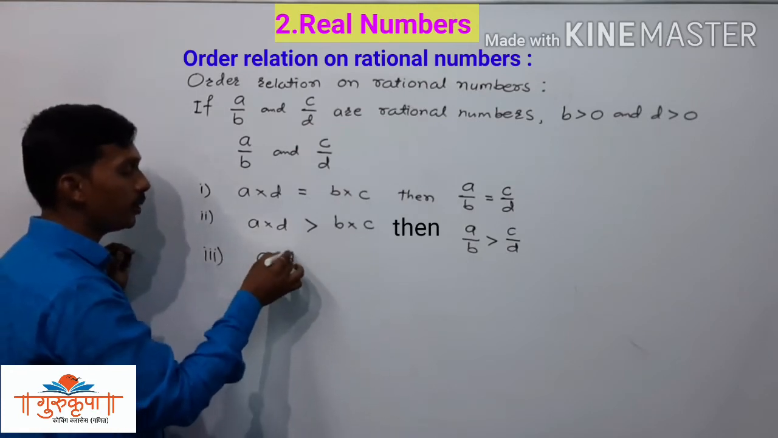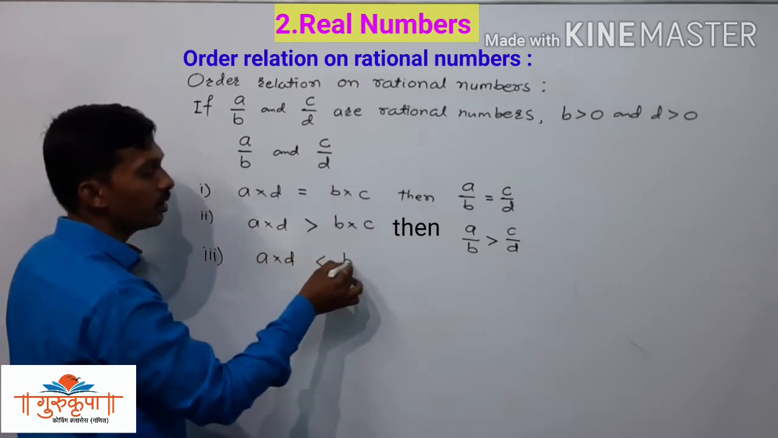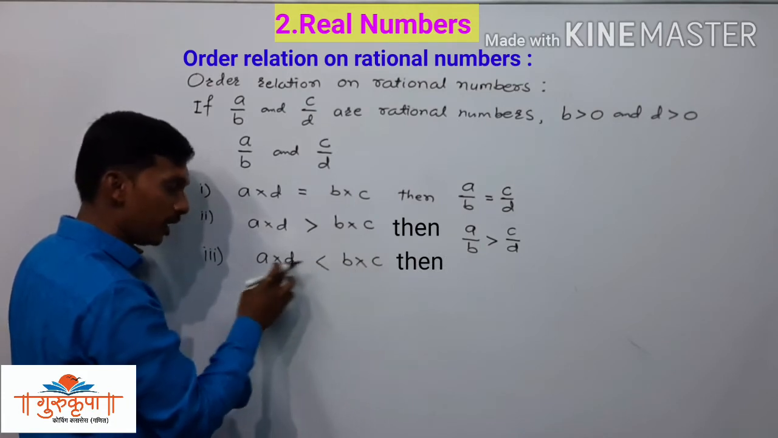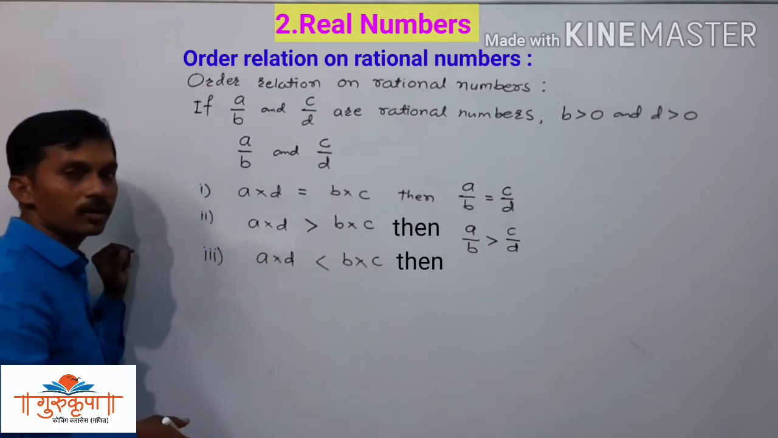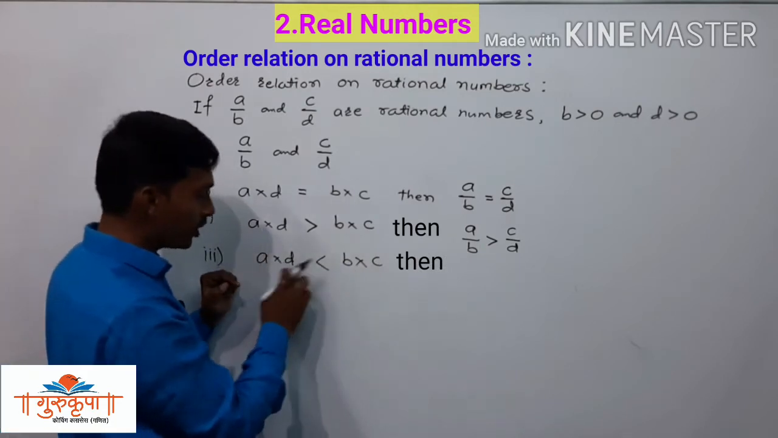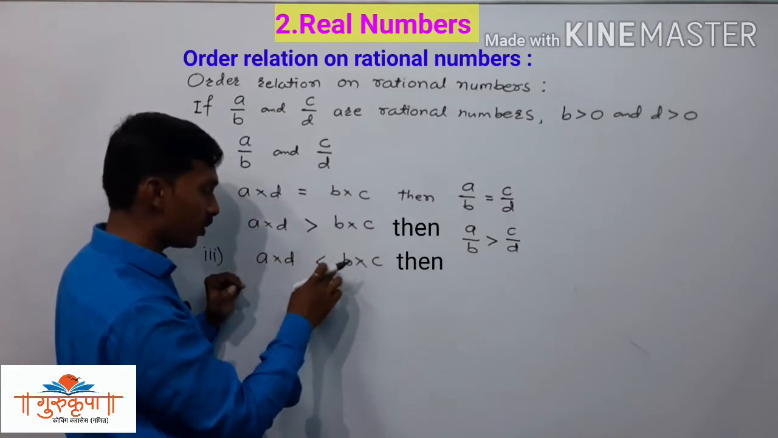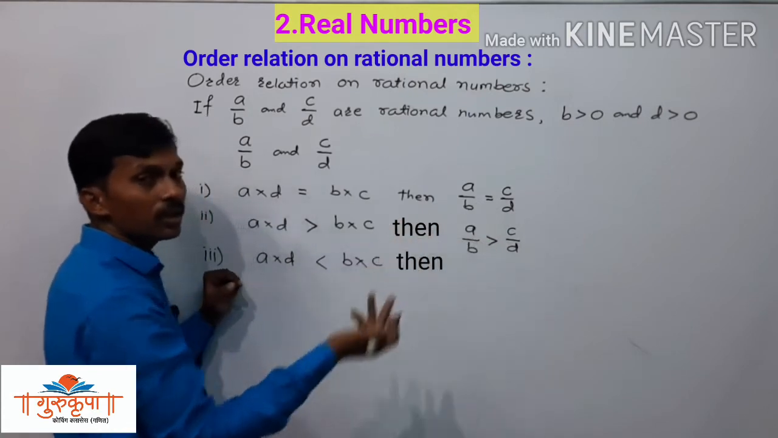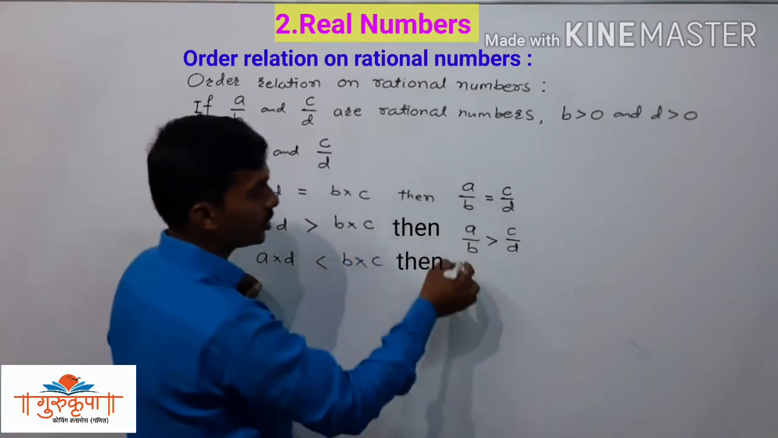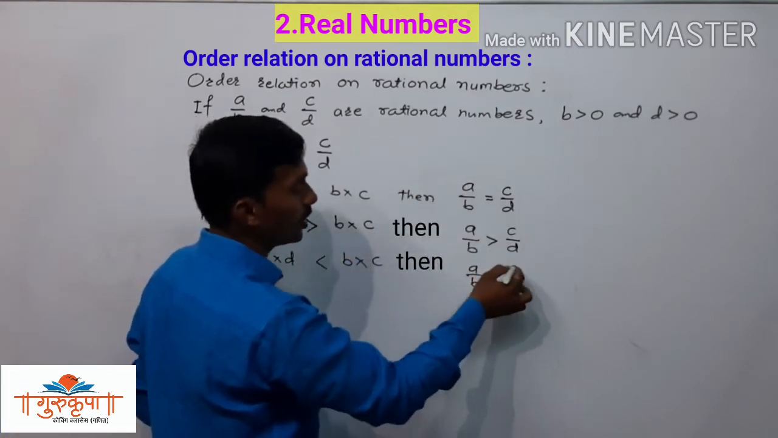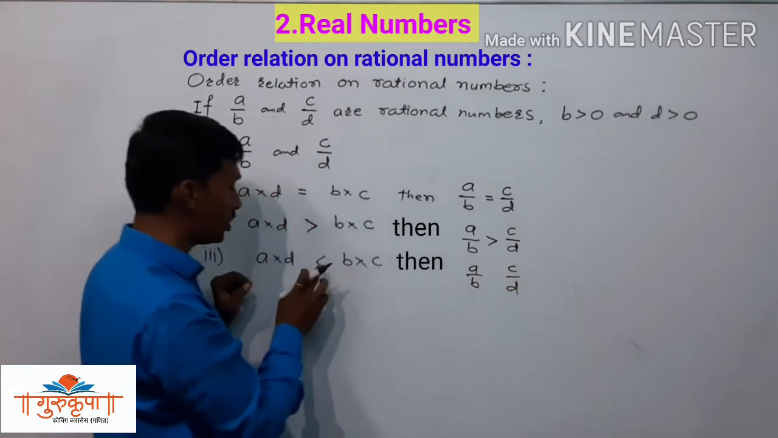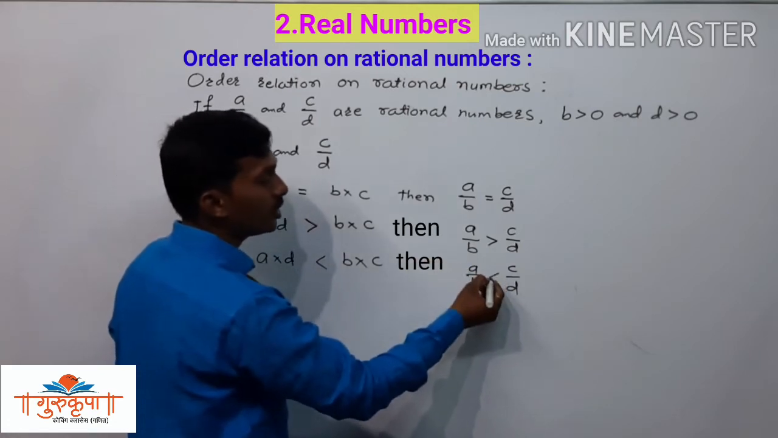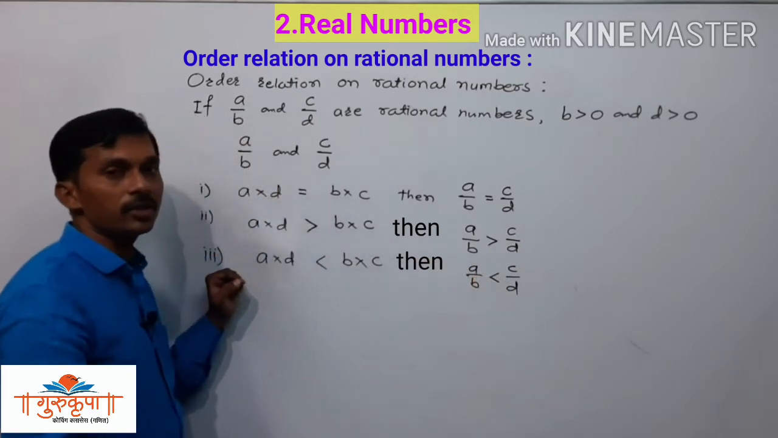That is A into D is smaller than B into C, or you can say that B into C is greater and A into D is smaller. Now whatever relation is there between the cross products, the same relationship is there between the rational numbers. So here we can first write A upon B and here we will write C upon D, and whatever relationship is between these two cross products, the same relationship is there between the rational numbers.